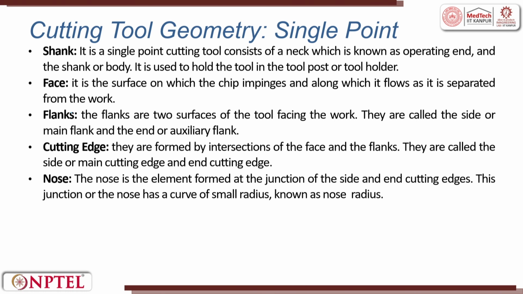So, I have explained about it. The shank is used for holding the tool. The face, it is the surface on which the chip impinges, the rake face; the chip impinges and flows along with it. Flank face: the flanks are 2 surfaces of the tool facing the work. They are called the side or main flank and the end or auxiliary flank.